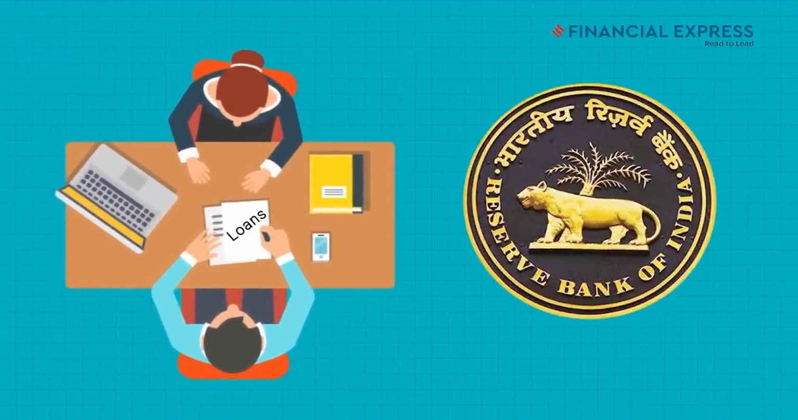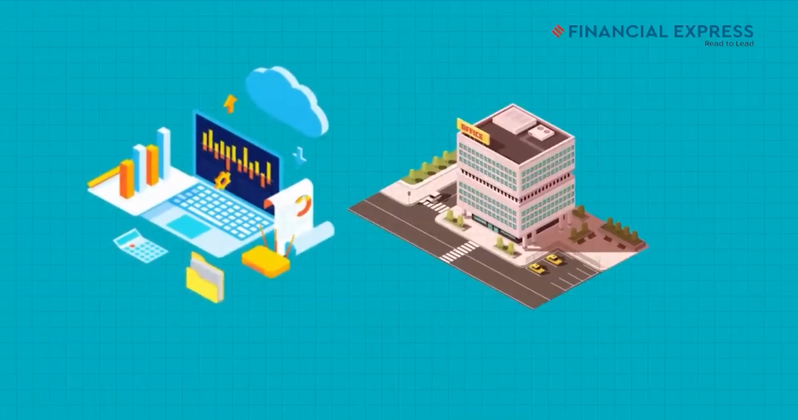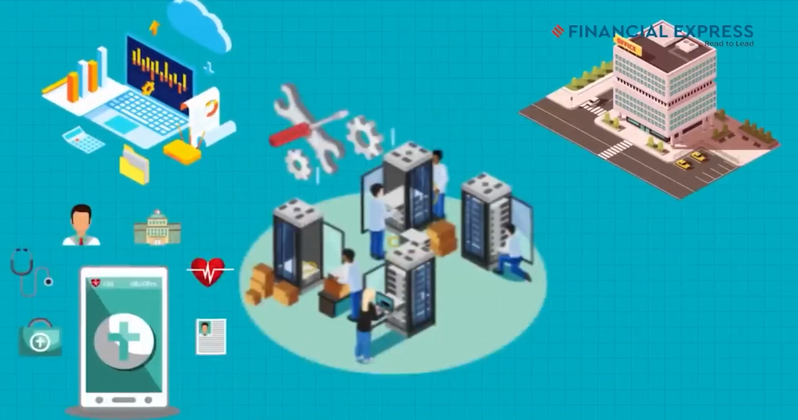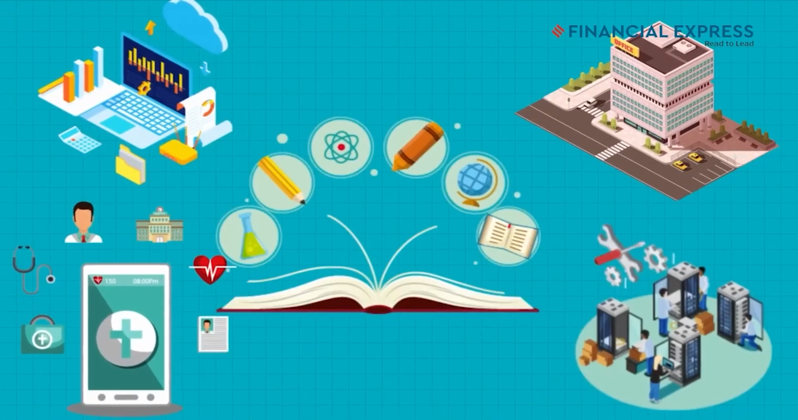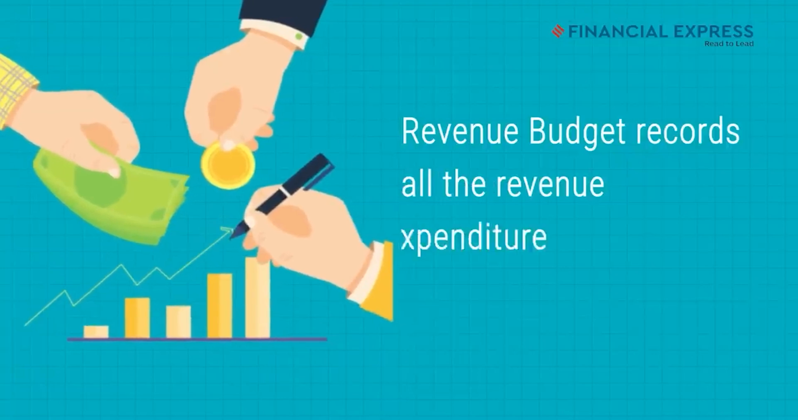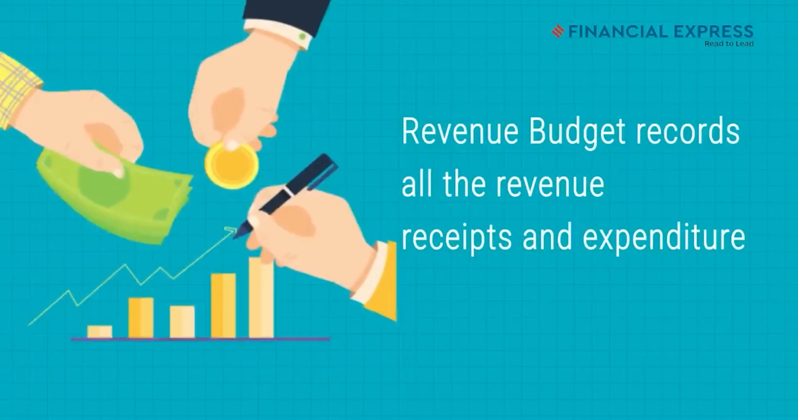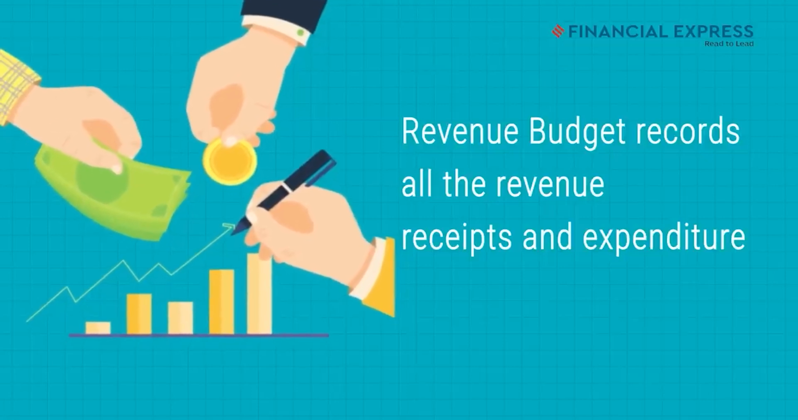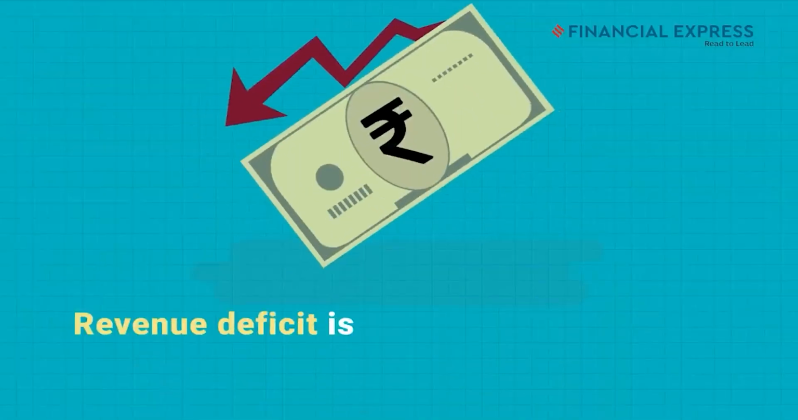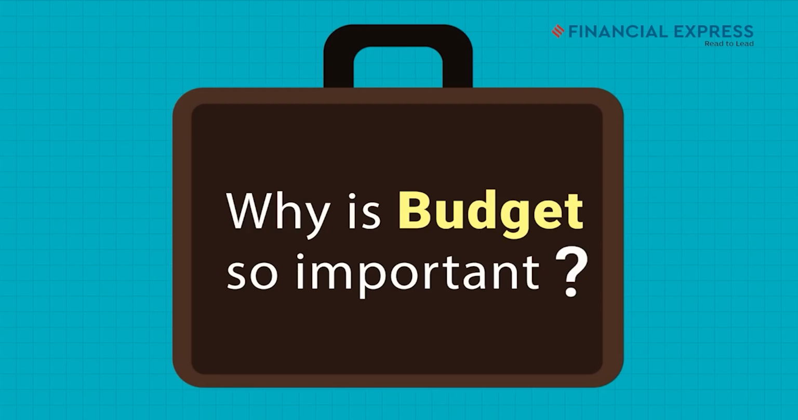On the other hand, capital payments include expenses incurred towards building long-term assets and facilities such as health facilities, development and maintenance of equipment, as well as educational facilities. Revenue budget records all the revenue receipts and expenditure such as that earned or spent on running the operations for that particular year. If the revenue expense is more than that of the receipts, it indicates that there is a revenue deficit. So why is budget so important?